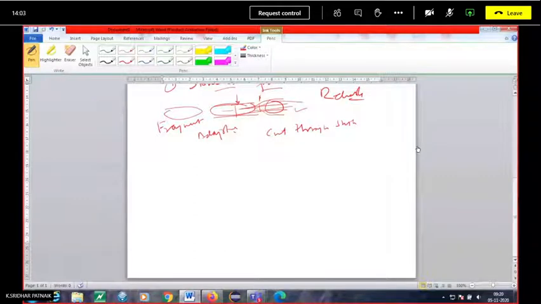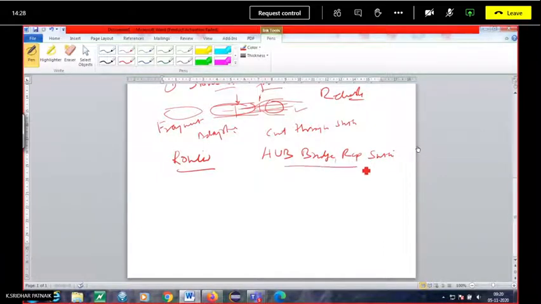Then we have one important network device that is left, that is router. In IoT, this router is nothing but an IoT gateway. So what does this gateway actually do? So far we have discussed hub, bridge, repeater, switch; they're all used to create a network.